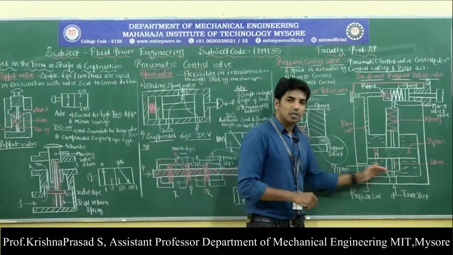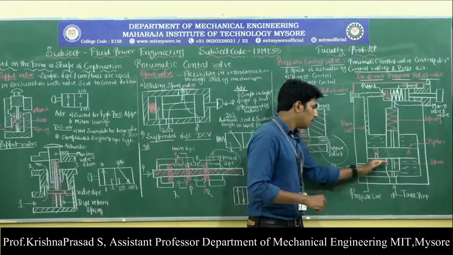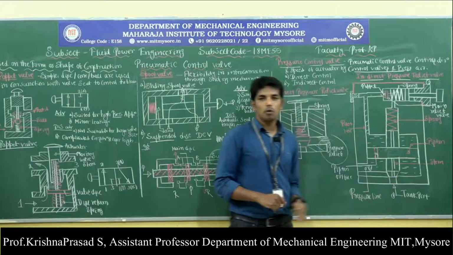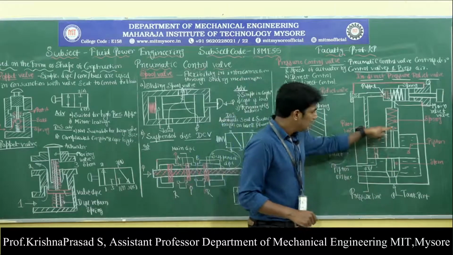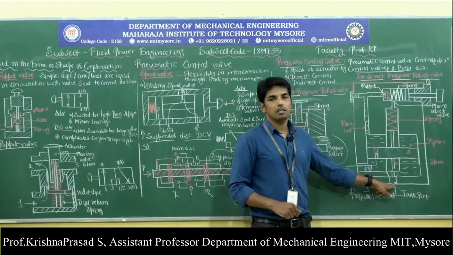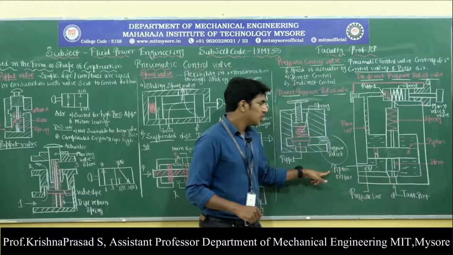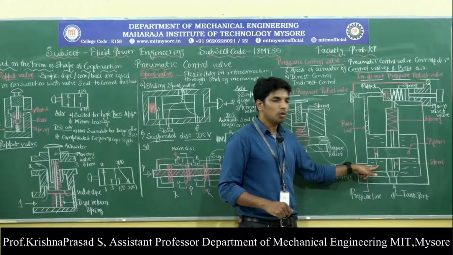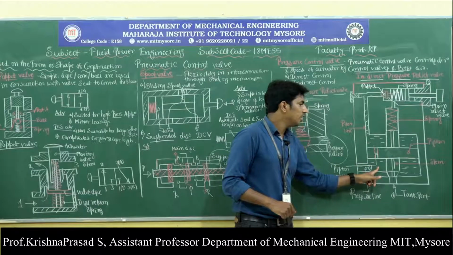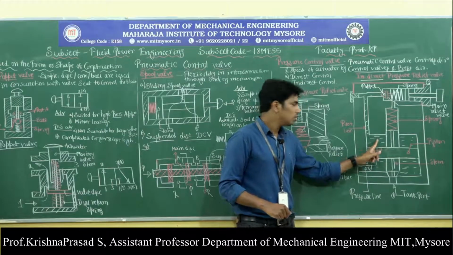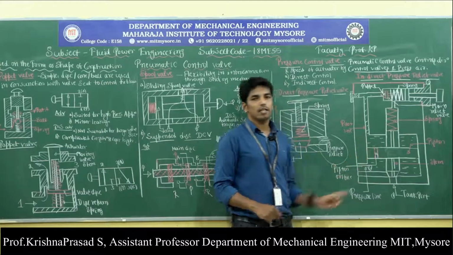Now the pressurized air will not flow from the pressure port to the tank port, because the valve stem closes the seat. Now this pressurized air enters the pressure port, and it then enters the top portion of the piston through this drilled orifice.